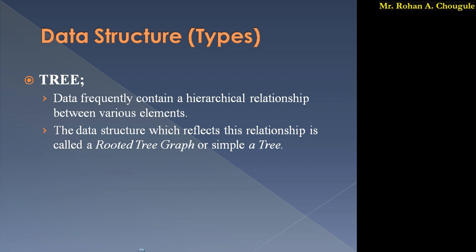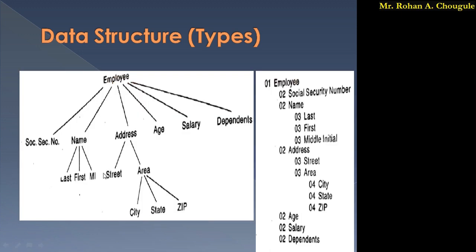So let's see one simple example. So this is a tree. Just consider that we have to store the information of an employee. The better way to store the information of an employee is in a tree structure, that is, in a hierarchical manner. As we know, an employee has a social security number, right? So an employee has a social security number, then the employee has a name, and again the name has first name, last name, and middle name.